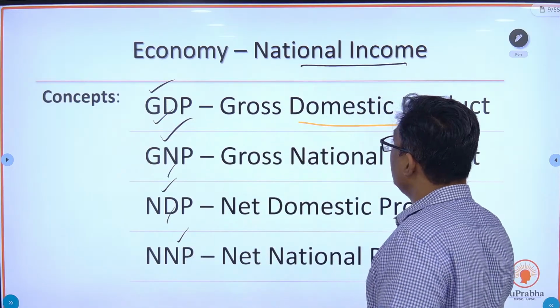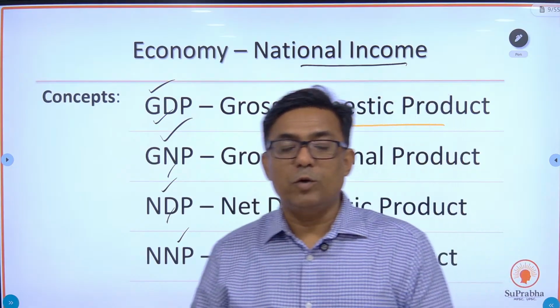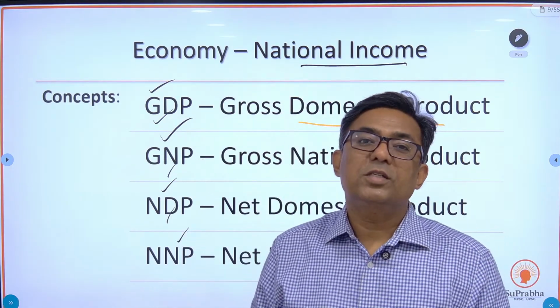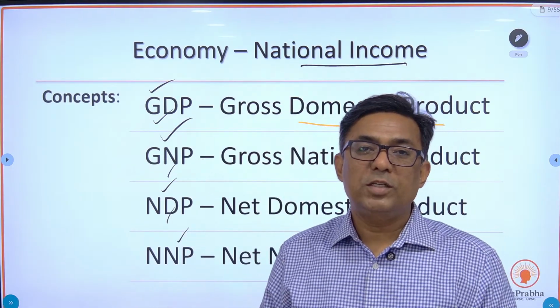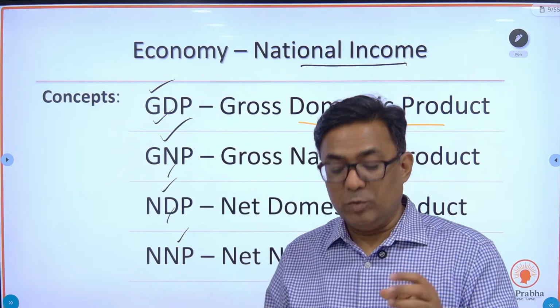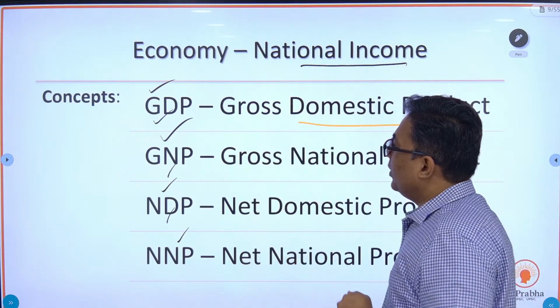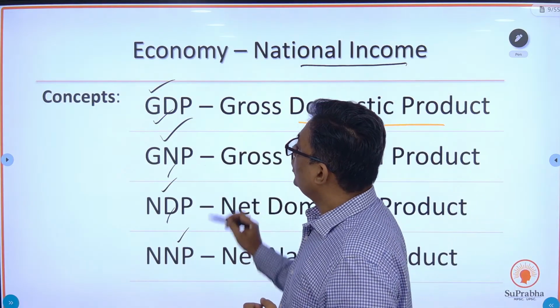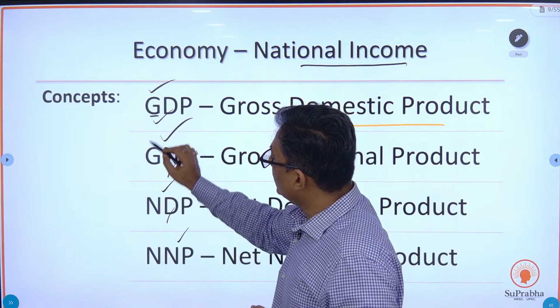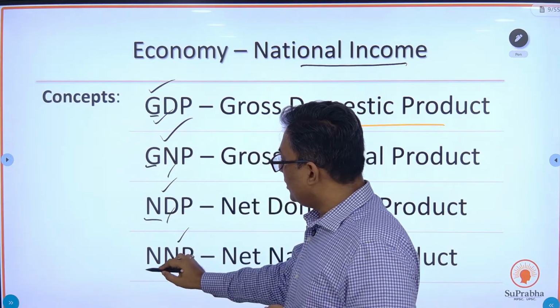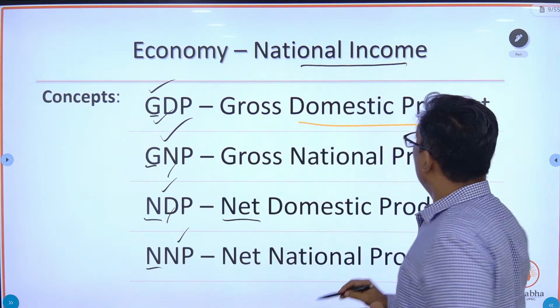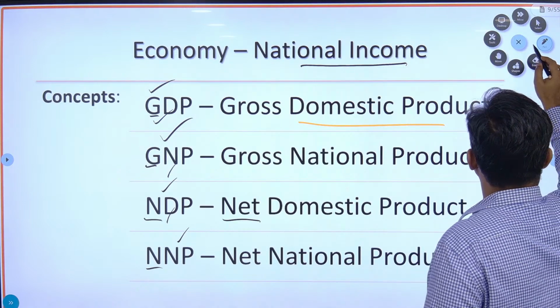First is GDP, gross domestic product. What is gross domestic product? Let's simplify.